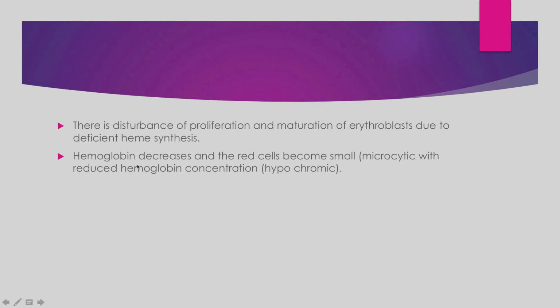Hemoglobin decreases, and as a result the red cells become small in size, microcytic. The hemoglobin concentration, the MCHC, mean corpuscular hemoglobin concentration, also decreases, and as a result the cells become less in hemoglobin. We call that hypochromic. The RBCs become less in hemoglobin, and we call that hypochromic.